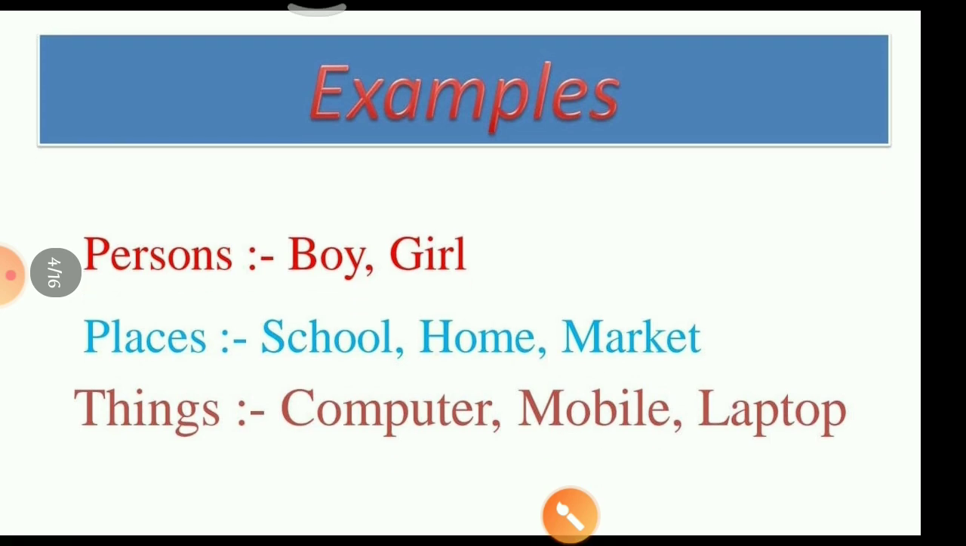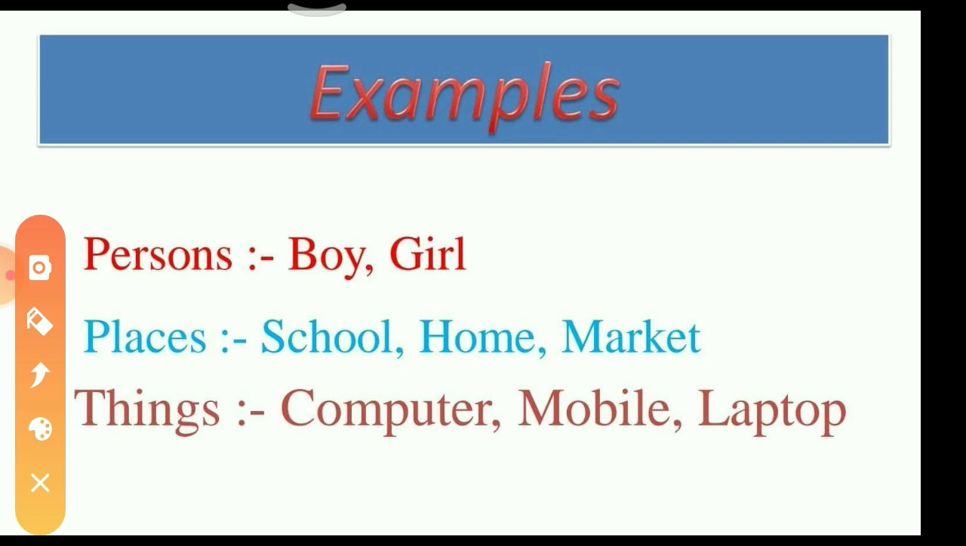Let's see some examples. Persons: boy, girl. Places: school, home, market. And things: computer, mobile, and laptop.